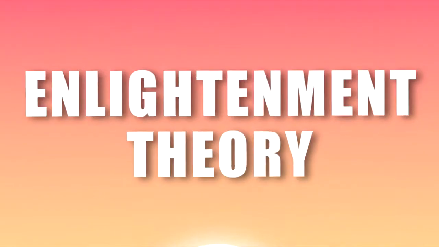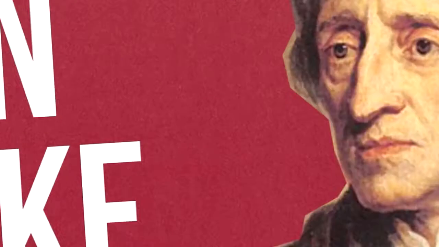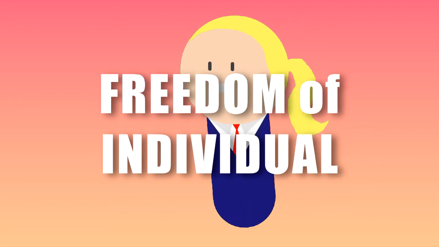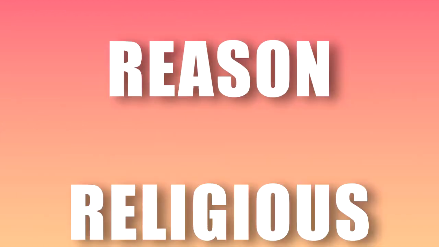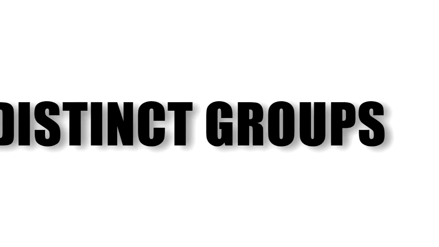Another theory with regards to society is the liberal or enlightenment theory by the 17th century philosopher John Locke. He emphasized the freedom of the individual and the priority of reason over religious or hereditary authority as the key to social progress. The next theory is that of Karl Marx. He said that society is composed of distinct groups with opposing interests and views social change as resulting from struggle among those groups. This is called the conflict theory.